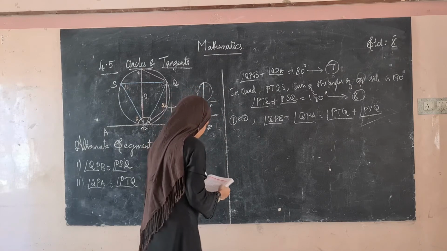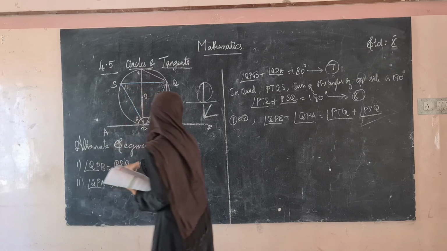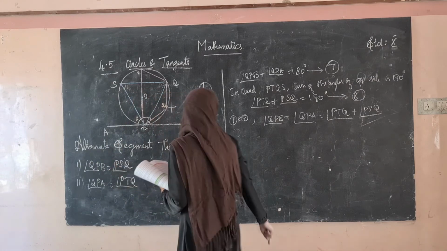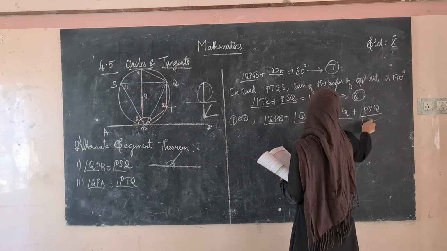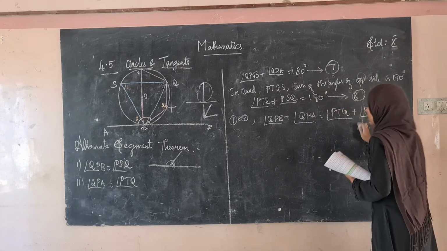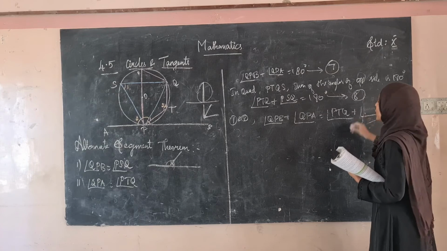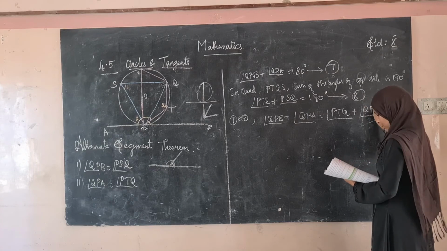See here what we took. The first one is angle QPB is equal to angle PSQ. So instead of PSQ, we can substitute angle QPB.